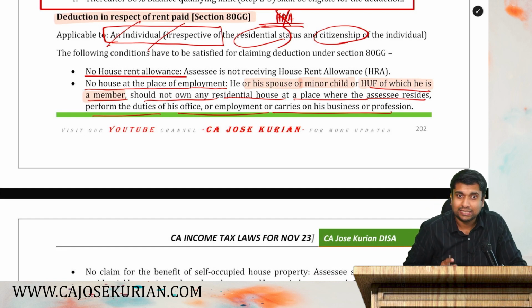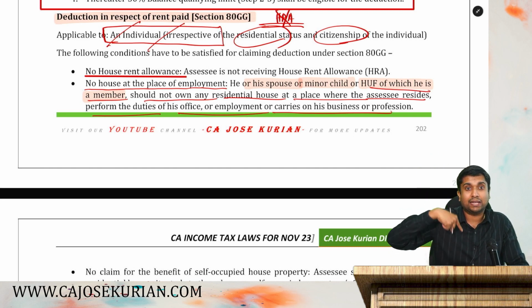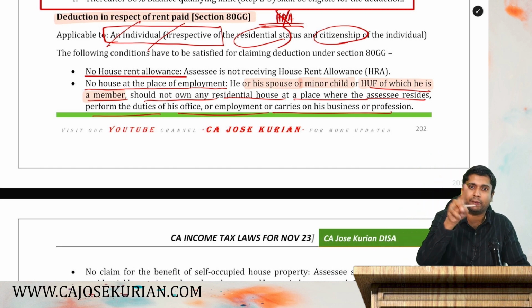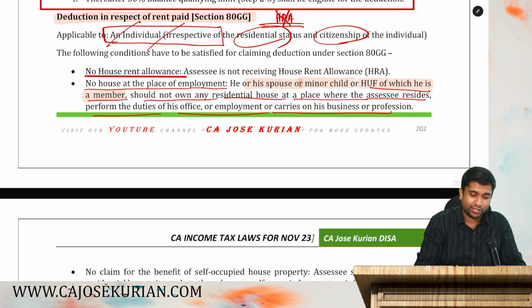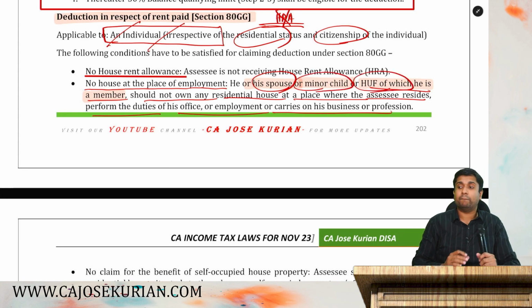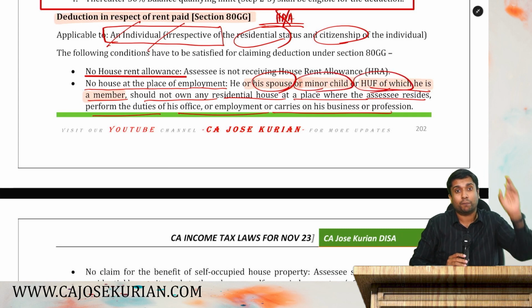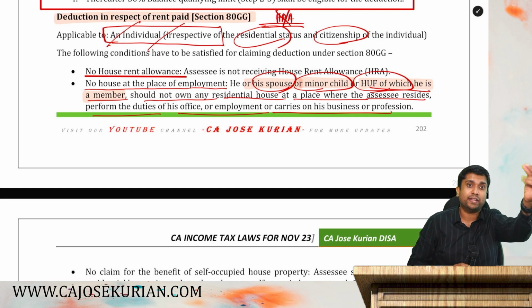Are you with me? Say my parent has a house in Chennai and I'm staying in that property and paying rent to my parent. Can I claim 80 GG? Yes, because they are very specific. Your spouse, minor child, HUF of which you are a member should not have a house property in your place of employment. That means if your parents or your brother have a house property and you are paying rent, you can claim deduction under 80 GG.